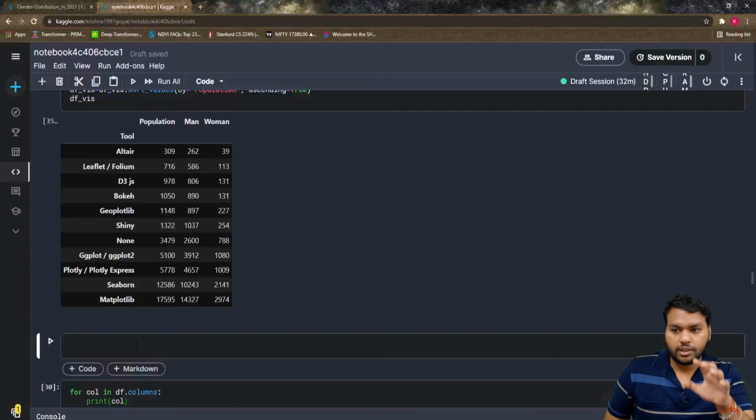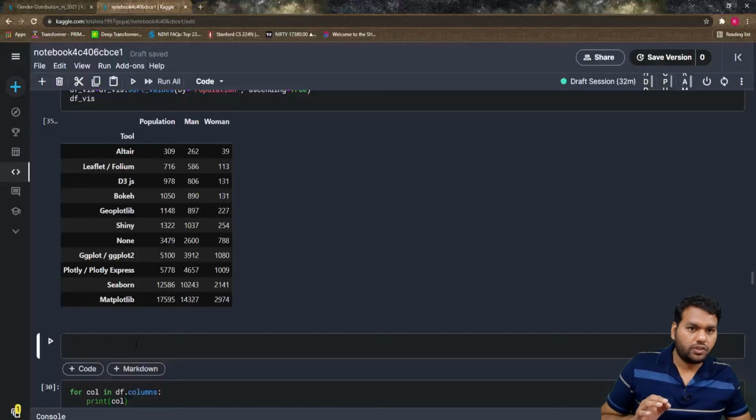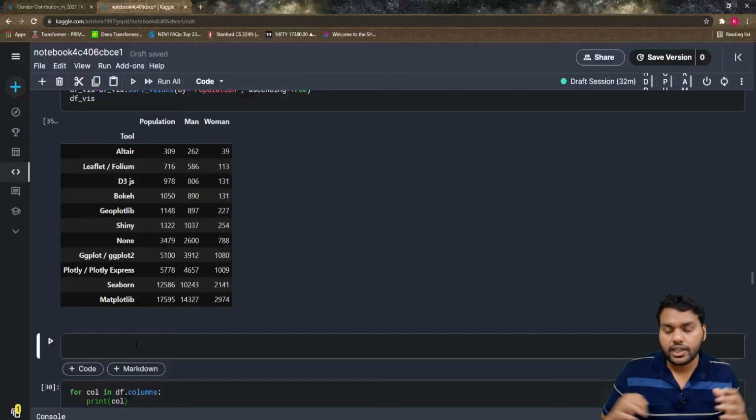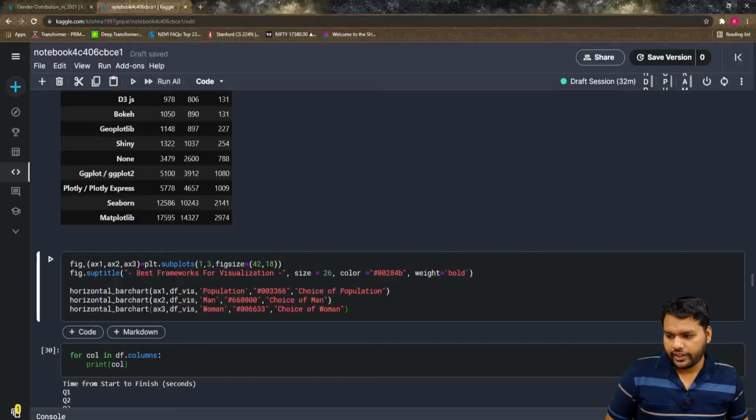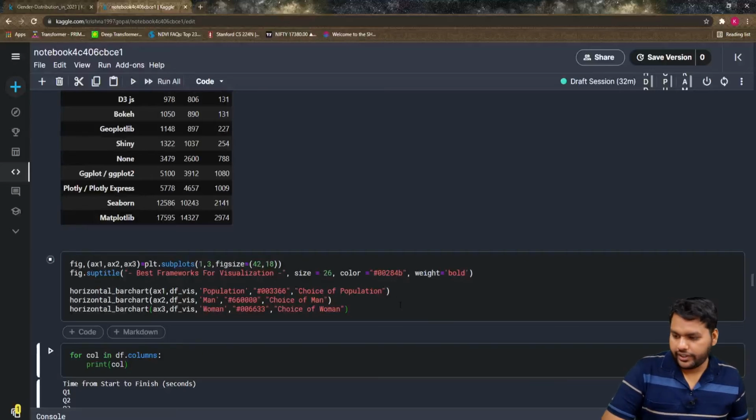Here I'm going to define the population, man and woman, so ax1, ax2, ax3, and the grid is 1 comma 3, that is 1 row and 3 columns. Then the figure size, and the figure subtitle for all the figures, and then we call the horizontal bar chart. We define this, and let's run it.